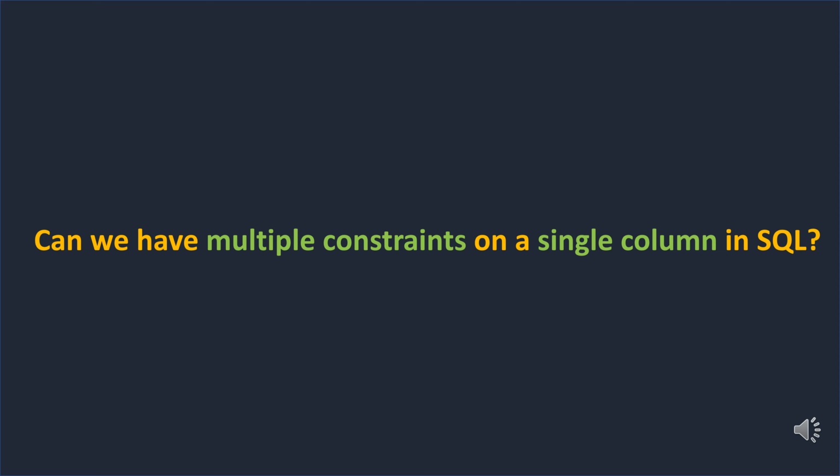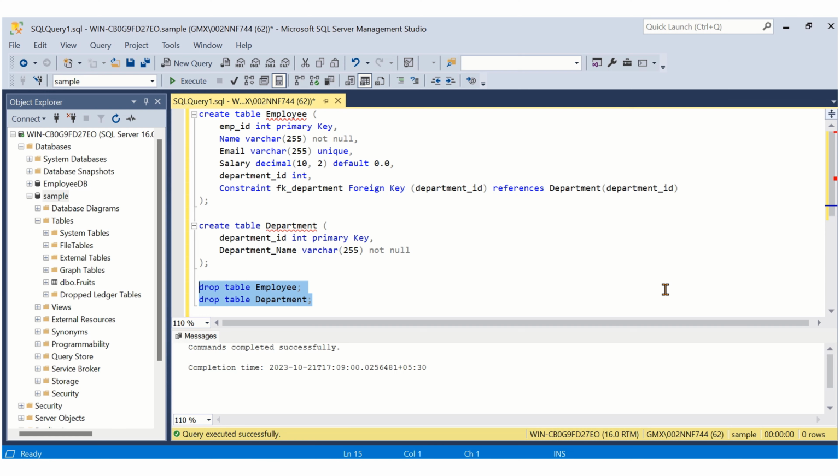So let me show you by applying it in SQL Server. I'm using the existing table script for creating the tables employee as well as department. So let me walk you through it. I'm declaring employee ID as a primary key because every employee must have an ID, right? Name, I'm declaring as not null because every employee must have a name, so it should not be null.